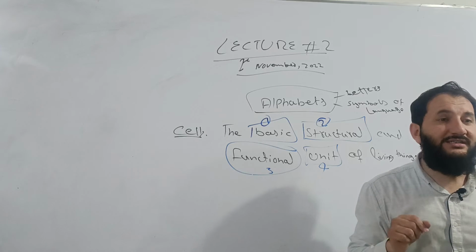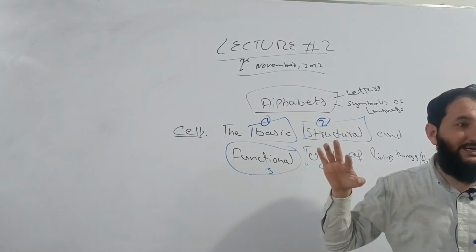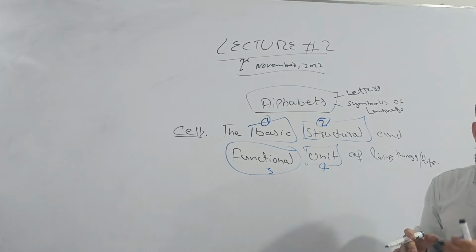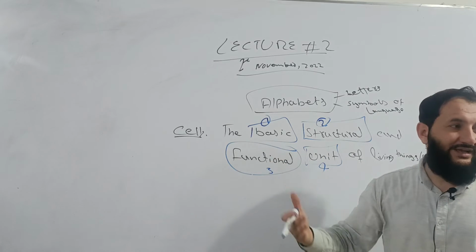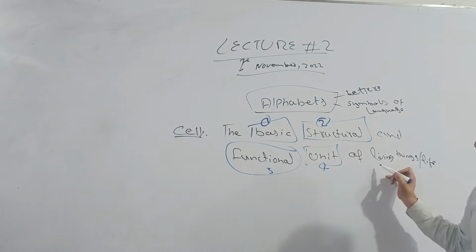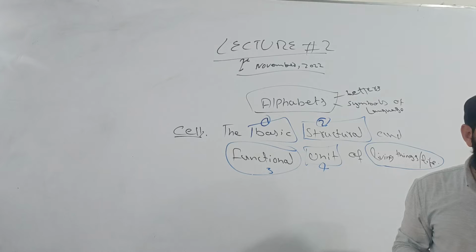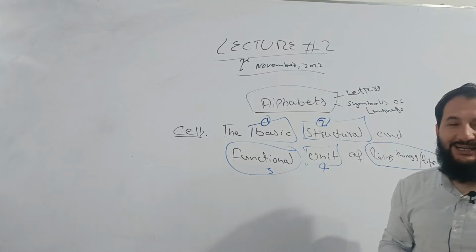For a cell, what is necessary? Structure plus function, plus it is the unit. Unit means, again, where we start counting from. It is the unit of what? Life. Clear? A little bit of a biology class.